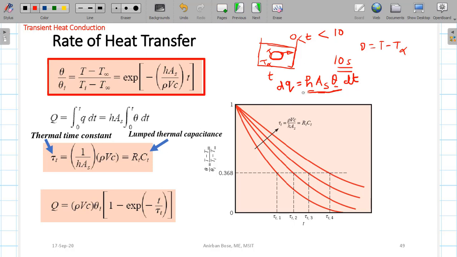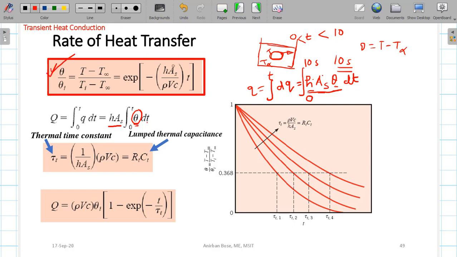So what will be the total heat transfer? If you integrate the whole result from 0 to 10 seconds, you will get the net heat transfer Q in 10 seconds. In time t, how much heat will be transferred: h and A_s are not functions of time, so those come out, and here it is theta into dt. Theta is a function of time, and you already know it from this expression.